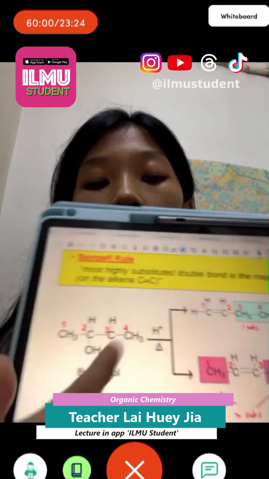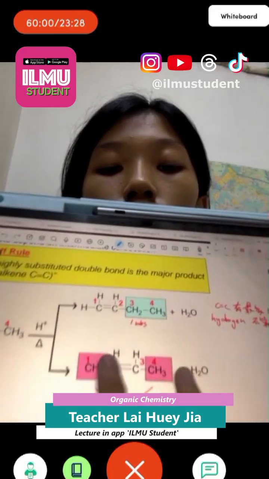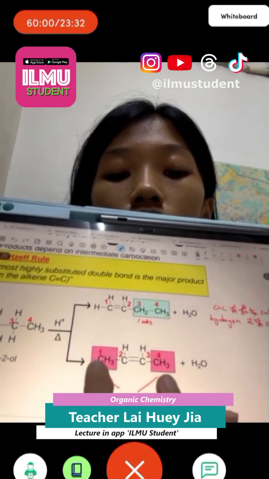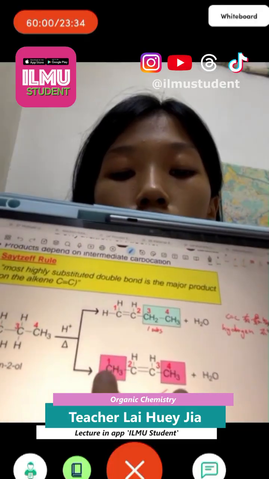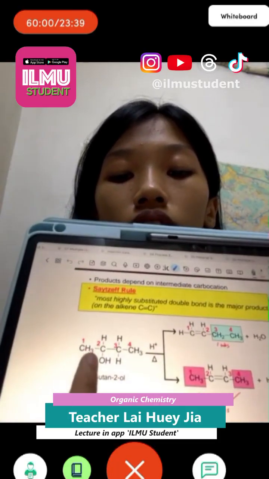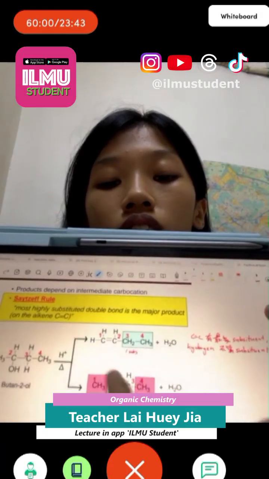So the product will have two substituents in here, like one in here, one in here. So the C double bond C has more substituents, and for the minor, we will form at here. So it will become only one substituent in here. So this is minor.